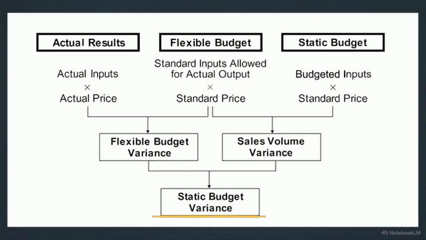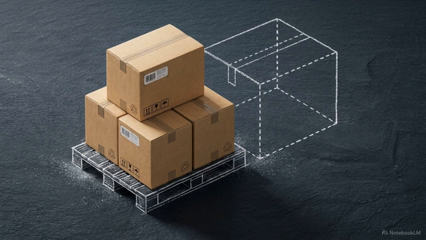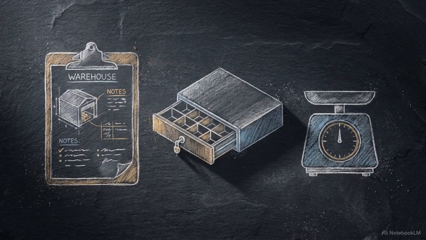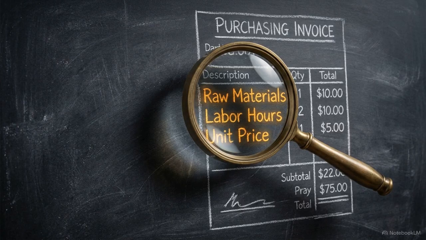With the flexible budget in place, the total static budget variance drops down and breaks into two primary branches. On the right side, we bridge the static budget and the flexible budget to find the sales volume variance. This isolates the impact of selling more or fewer units than expected. It operates under the assumption that selling prices and production costs remained perfectly constant. On the left side, we bridge the actual results and the flexible budget to calculate the flexible budget variance. This side captures the true operational deviations. It measures changes in actual selling prices, the costs of inputs, and the quantities of those inputs consumed.